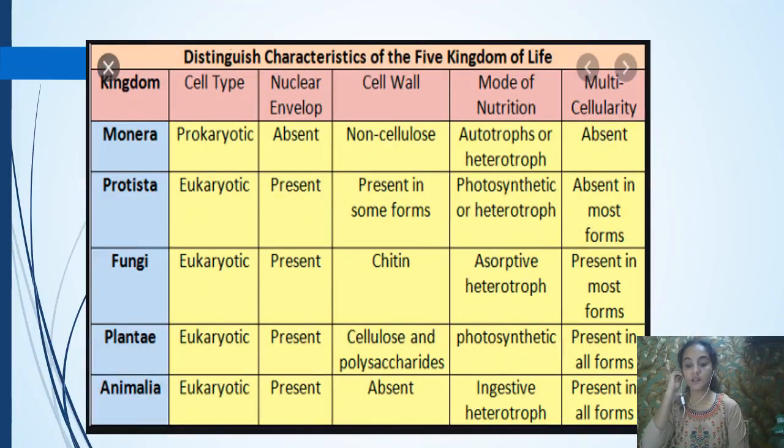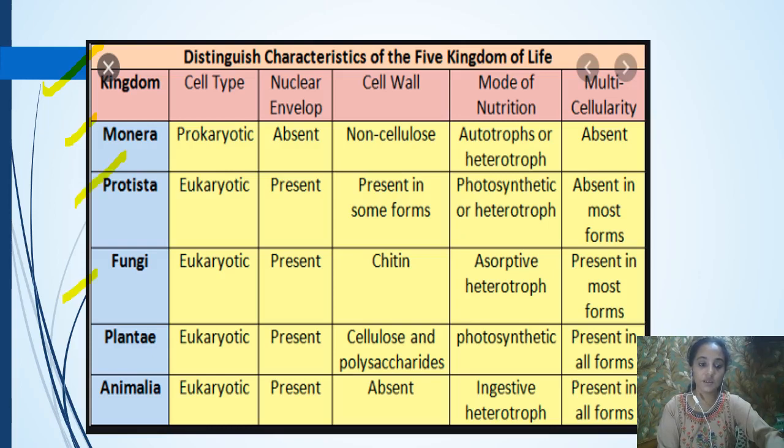Before starting into the Kingdom Monera, let's see the general characteristics of all the kingdoms together. So here I have written the kingdom. Then which are the kingdoms? Monera, then Protista, then fungi, then Plantae, and then the Animalia. So the characters have been given on the upper side, that is cell type, then nuclear type, then what kind of cell wall, then what is the mode of nutrition, and what about the cell, whether they are unicellular, multicellular, like that.